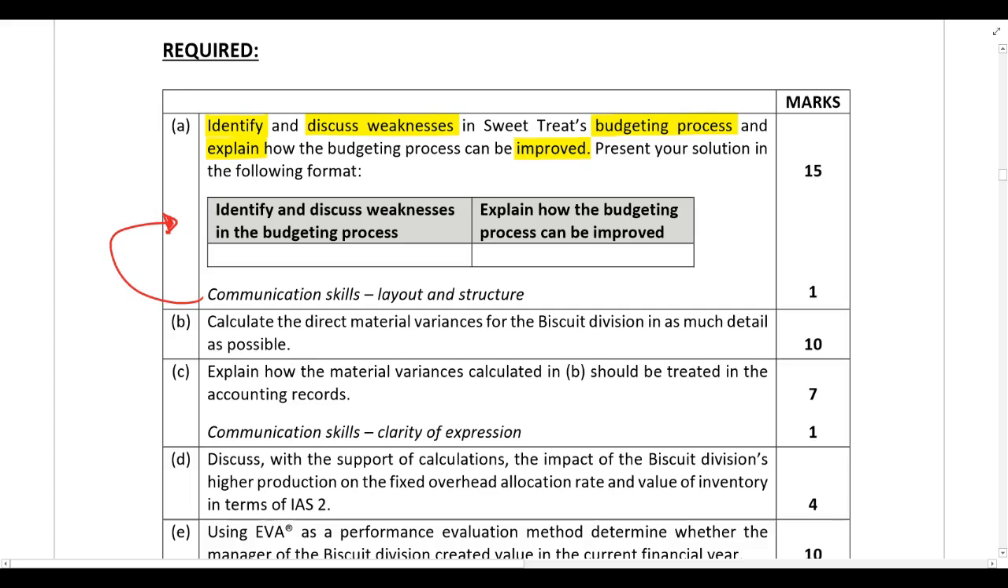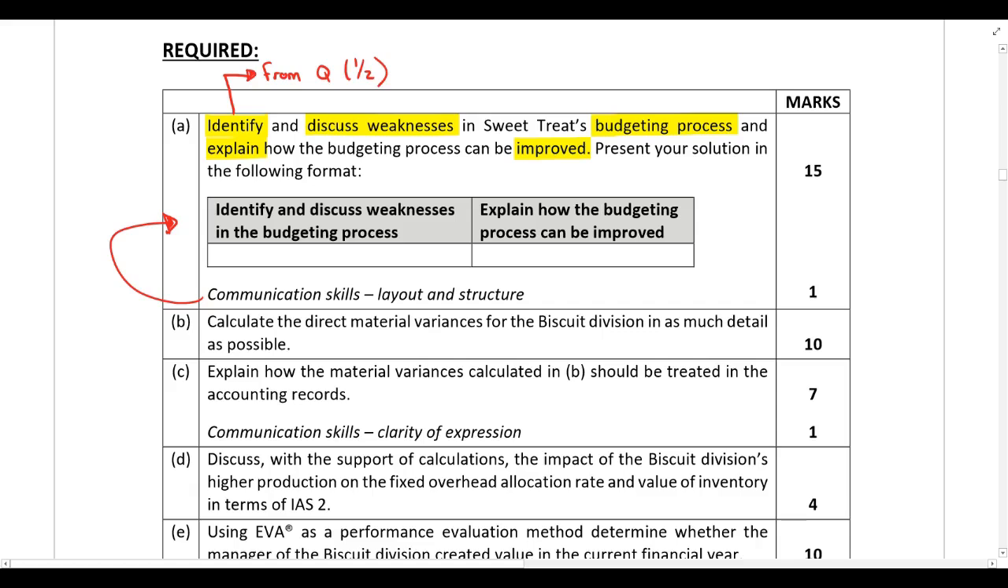Now there's quite a few parts to the required over here, so you need to make sure that you answer all parts of the required. First, you need to identify weaknesses in the budgeting process. And identification of the weaknesses is going to come directly from the information provided in the scenario, so from the question. And because the identification comes directly from the question, you'll see on the suggested solution, there's half a mark allocated for identifying weaknesses in the budgeting process.